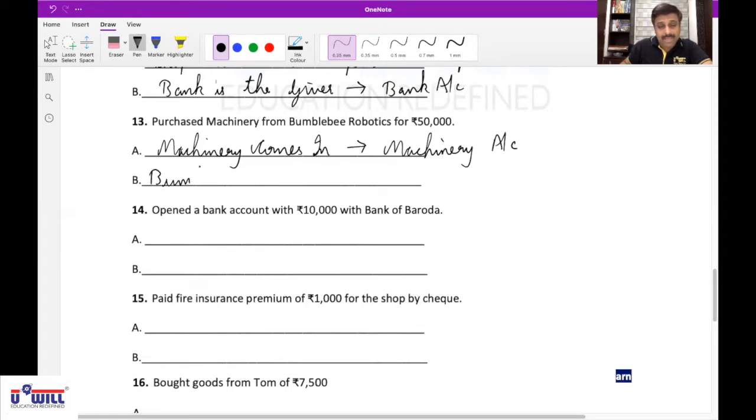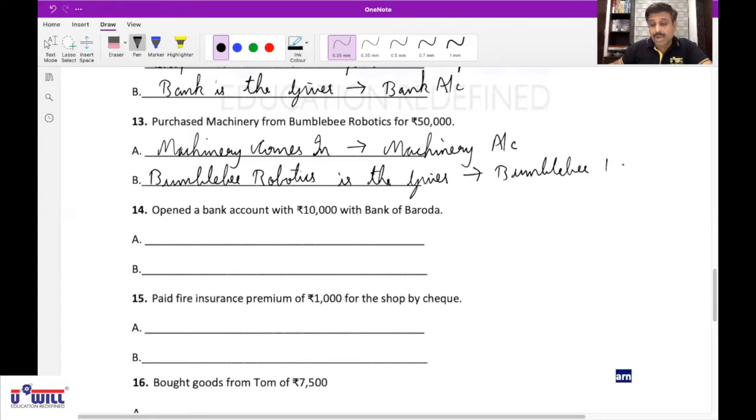Affects Bumblebee Robotics account. Correct. It's a credit transaction because the name is given.